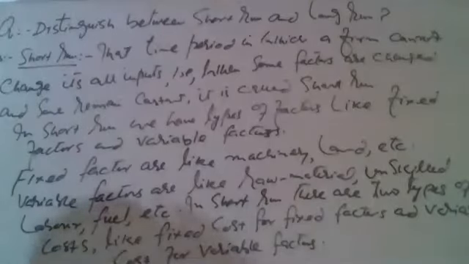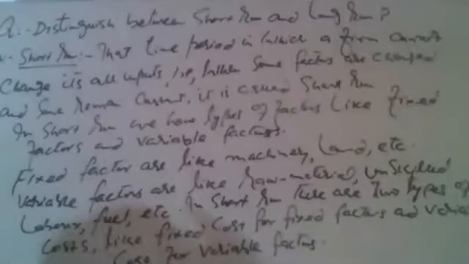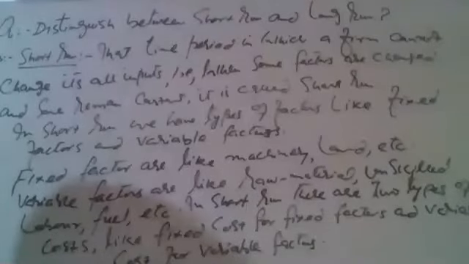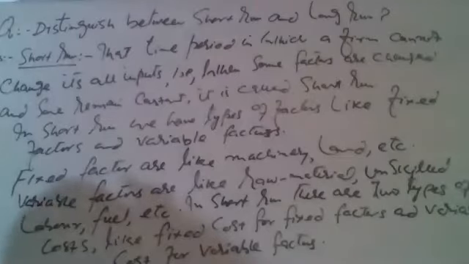Short run is a time period in which a firm can increase its production by increasing some factors of production and keeping some constant. Thus, there are two types of factors involved in the short run. These are variable factors and fixed factors. Variable factors are those which can be changed in a short period, easily by the firm. These are like raw material, unskilled labor, fuel, etc.